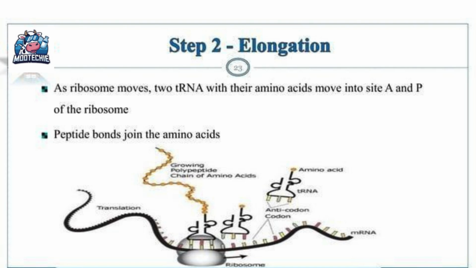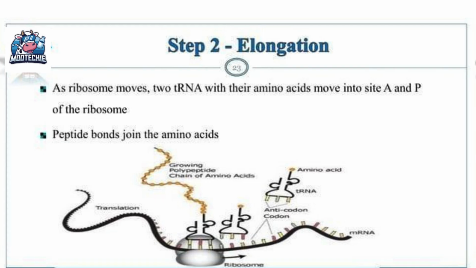This slide has a diagram. We can see the ribosome on the mRNA. Two tRNAs with the amino acids are in the A and P sites of the ribosome. A peptide bond is formed, joining the amino acids. We see a growing polypeptide chain. So, elongation is the repetitive cyclic process where the protein chain is actually assembled one amino acid at a time.